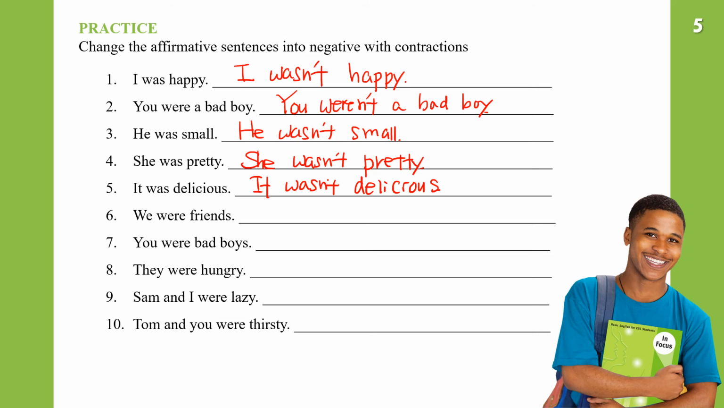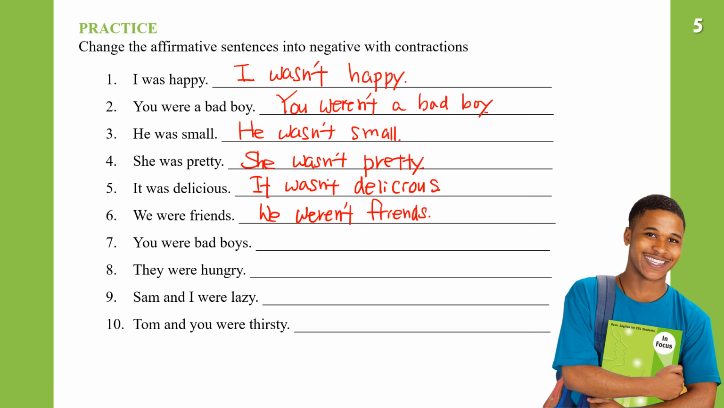Delicious, D-E-L-I-C-I-O-U-S. We were friends. The negative is we were not friends, and the contracted form is we weren't. Again, this is we weren't, one syllable. We weren't friends.